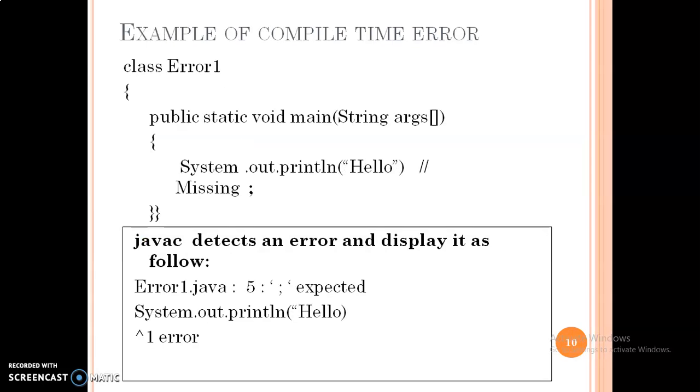This is the example. You can see here, in line number 5, the syntax is missing, it means the semicolon is missing, and that's why the Java compiler detects an error and displays it as an error. So this particular example is an example of compile time error, as the semicolon is missing. You need to be very careful while writing Java programs, because it is a conventional as well as a case sensitive language.